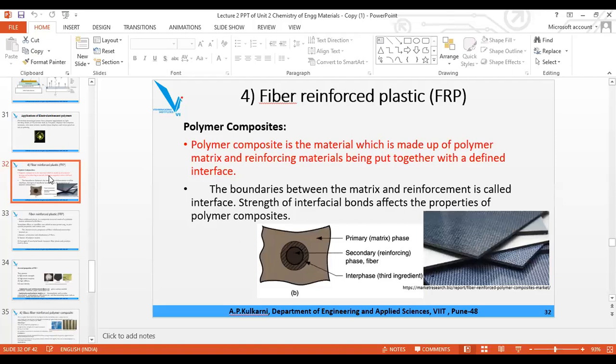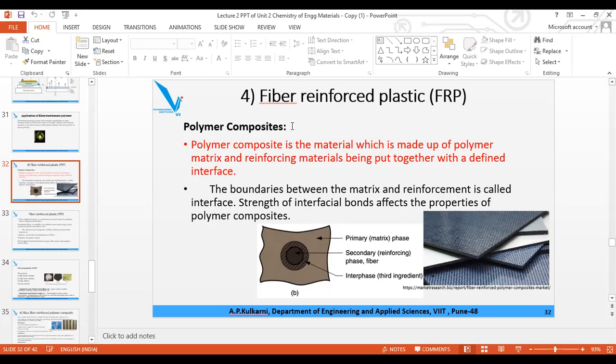Okay, now the last type of specialty polymer is called fiber reinforced plastic or polymer. Remember the name, it is a little bit longer. Fiber reinforced polymer or plastic. Now, before studying this, what is FRP? First, we will study what polymer composites are.